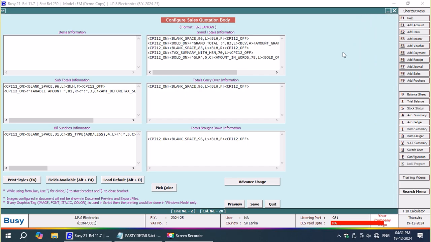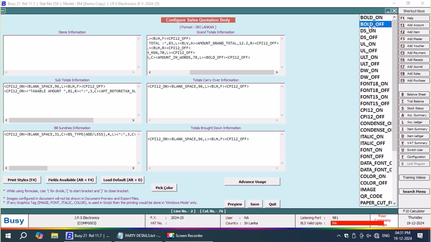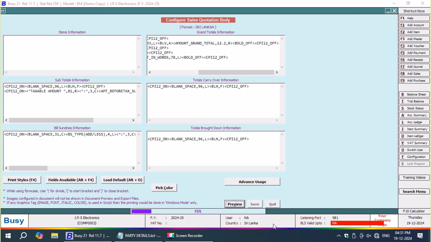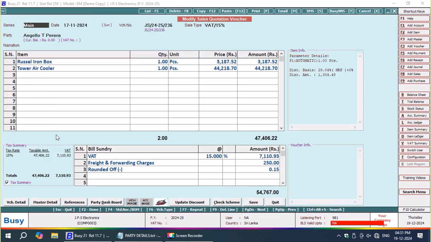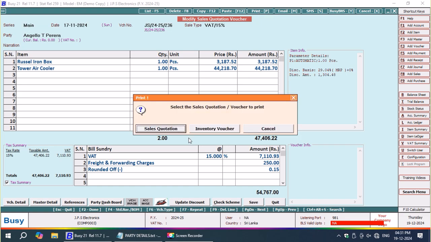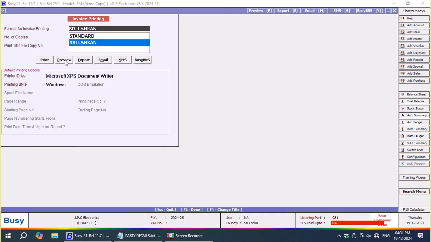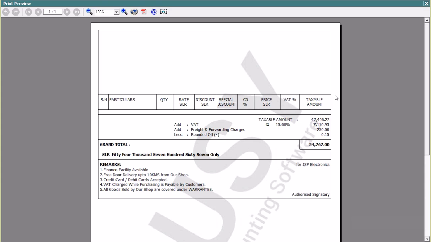It's grand total. I have selected bold on, and here at the end, amount grand total with bold off. Bold on is over now, bold off is over now. Now let's have a preview. In the preview you can see that the grand total word has come, and it has come in bold.